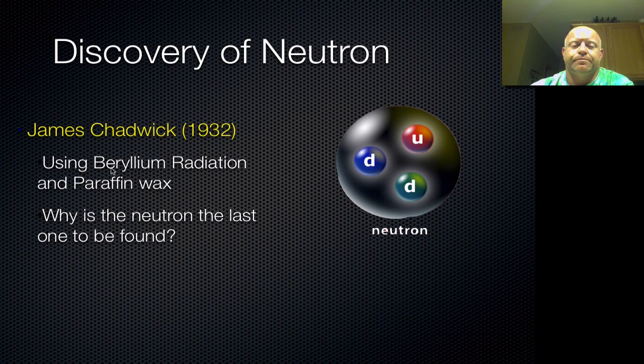The last key particle that was discovered was a neutron by a guy named James Chadwick, 1932. What he did is he used beryllium radiation, or basically radioactive beryllium, and was beaming it into a paraffin wax, which is a kind of a dense wax. And what he found was that the particles were actually embedding further into the wax than they should have if you just calculate the mass of the proton and electrons there.